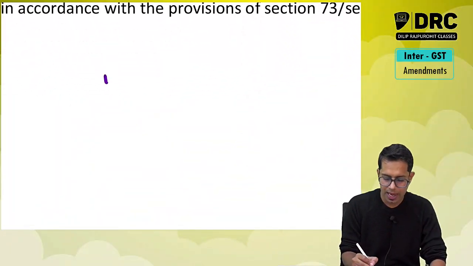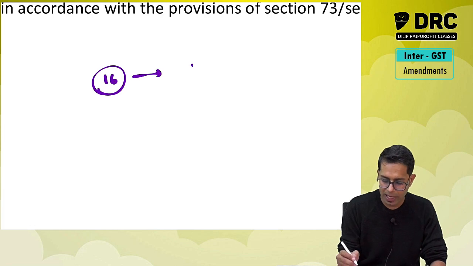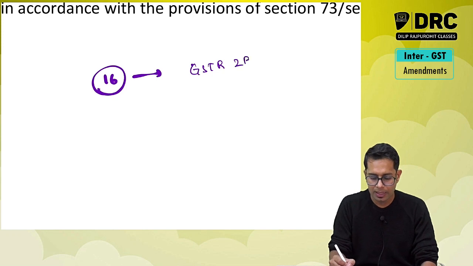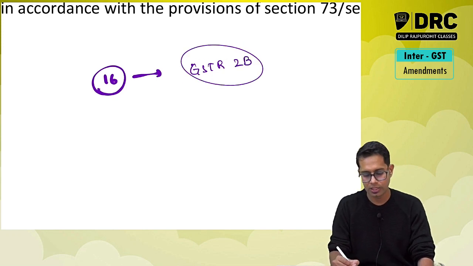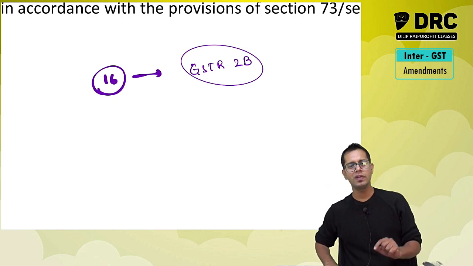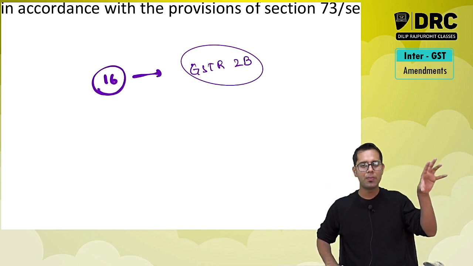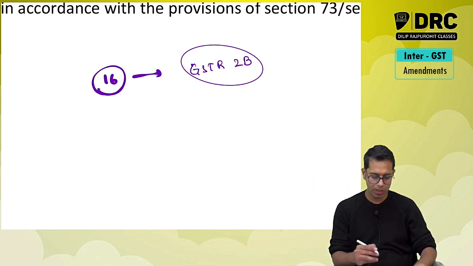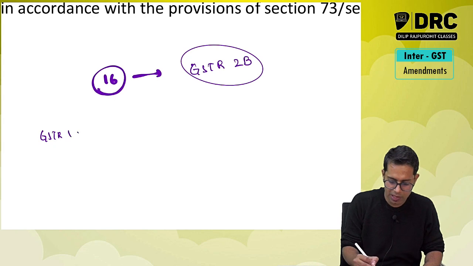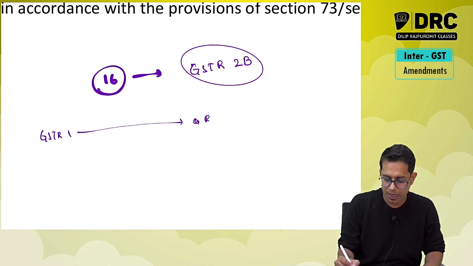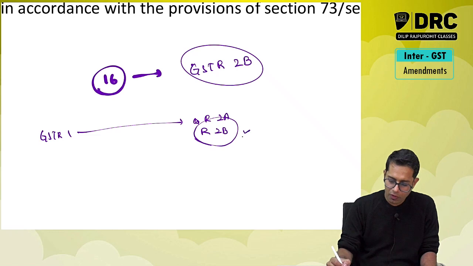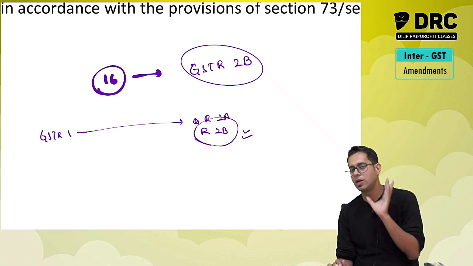This new rule says, as per section 16, you can take input tax credit. See, normally as per section 16, you can take input tax credit only when the details is communicated to the registered person. There are totally 6 conditions. One of the conditions says, sir, the supplier should communicate the details of the invoice to the registered person. And how is this communication happening? In GSTR2B, meaning supplier is going to file his GSTR1. The information will come in GSTR 2A and 2B. It will be said, it is communicated to me when it is coming in GSTR 2B. So only when the information is coming in GSTR 2B, I can take the credit of that amount.